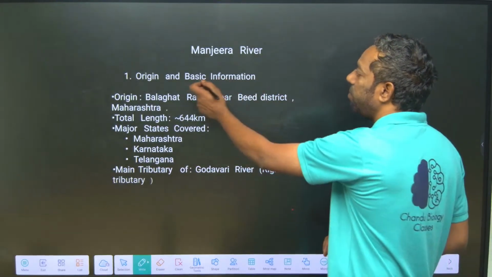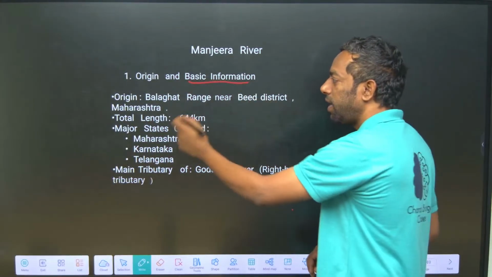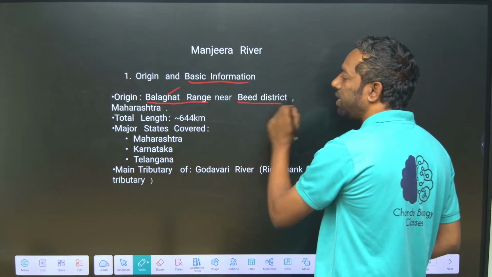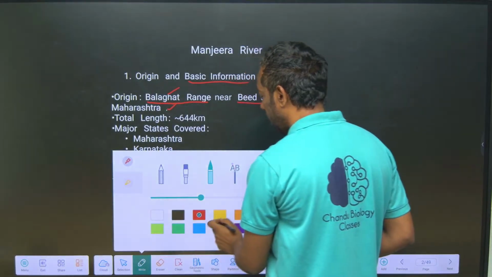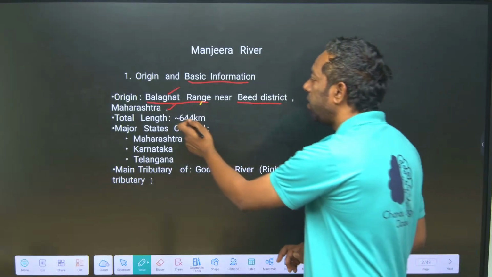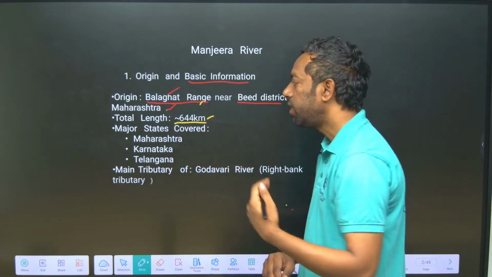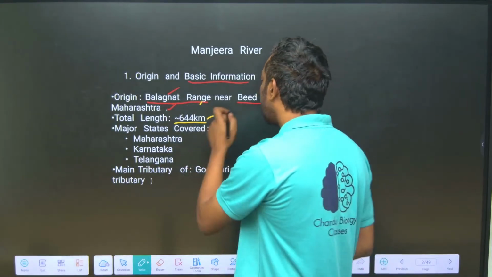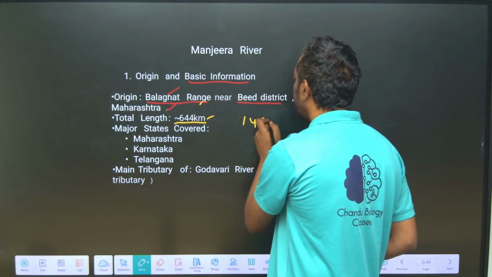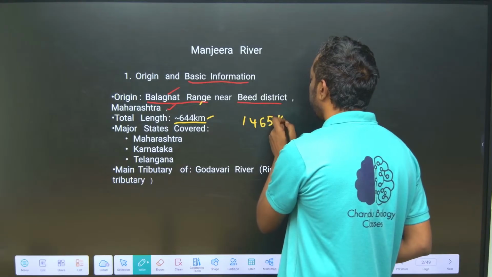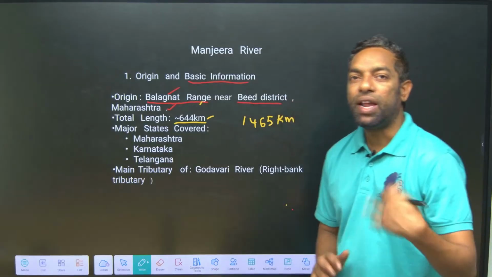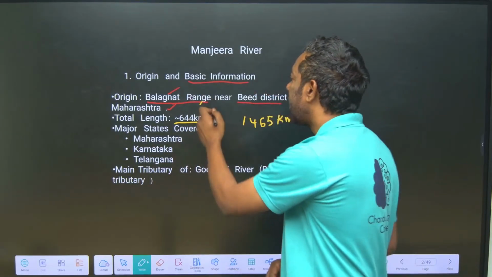The basic information of this Manjira River is that it originates at the Balaghat range near Beed district of Maharashtra. Total length of the Manjira is 644 kilometers. If we come to the Godavari, how much is it? 1465 kilometers. And the Manjira is 644 kilometers. It originates in the Beed district, Balaghat range.